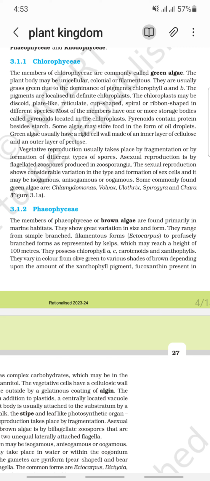Asexual reproduction is by flagellated zoospores produced in zoosporangia. The sexual reproduction shows considerable variations in the type and formation of sex cells, and it may be isogamous, anisogamous, or oogamous. Some commonly found green algae are Chlamydomonas, Volvox, Ulothrix, Spirogyra, and Chara.